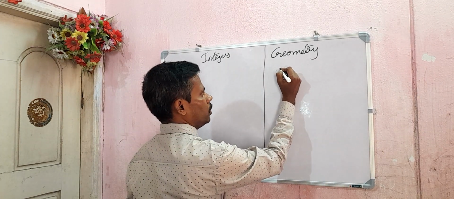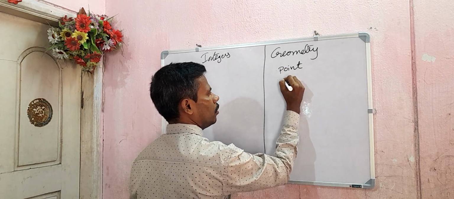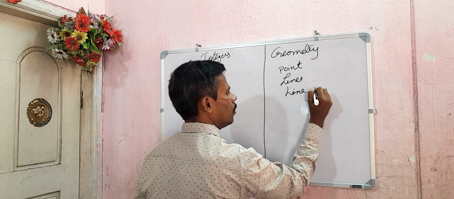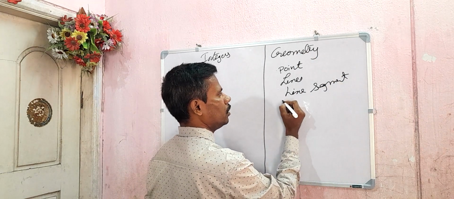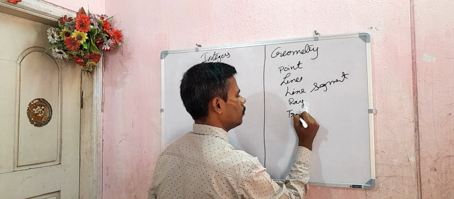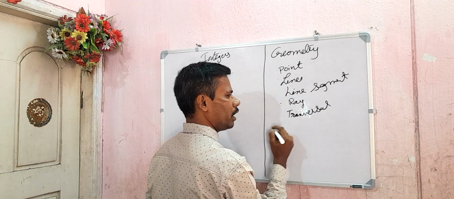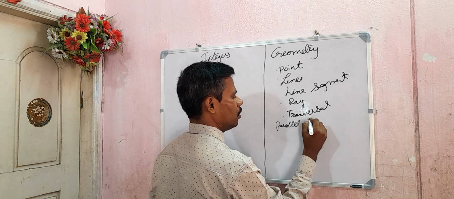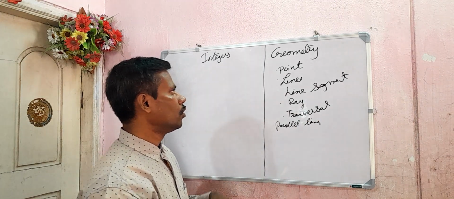Geometry, first point. Next, line. Next, line segment. These are what we are going to cover now. And third is ray. Last is transversal. And some parallel lines, and so on. Parallel lines, like that.